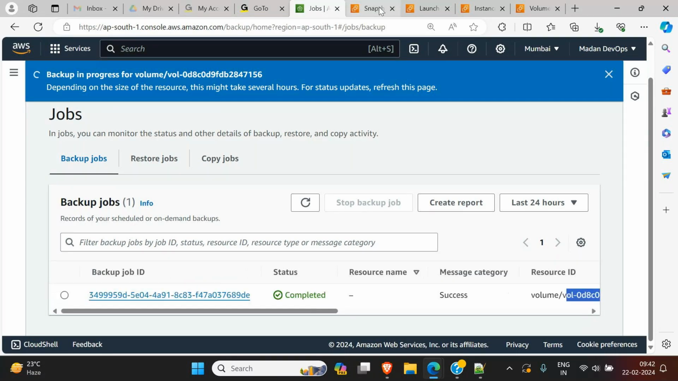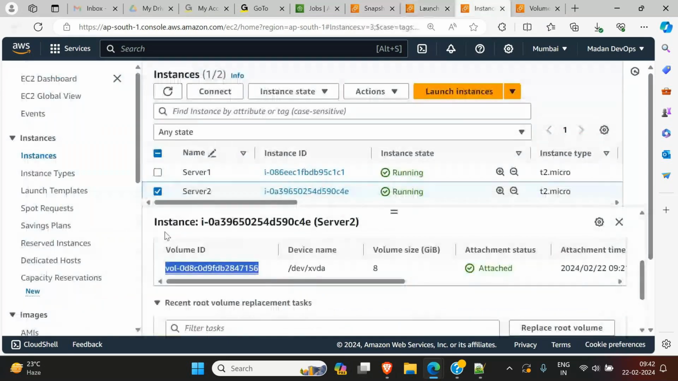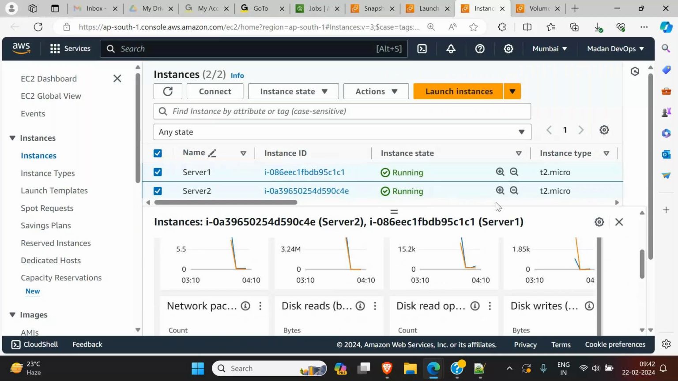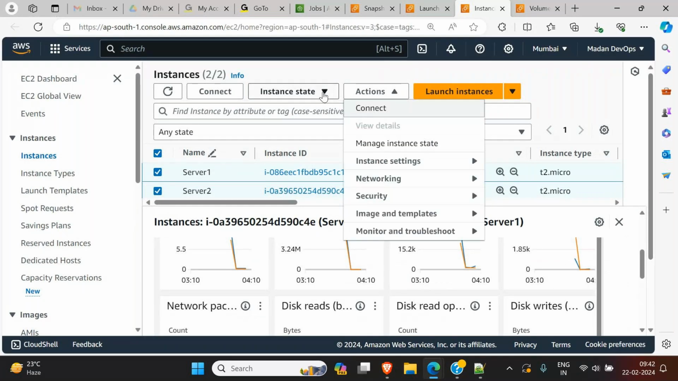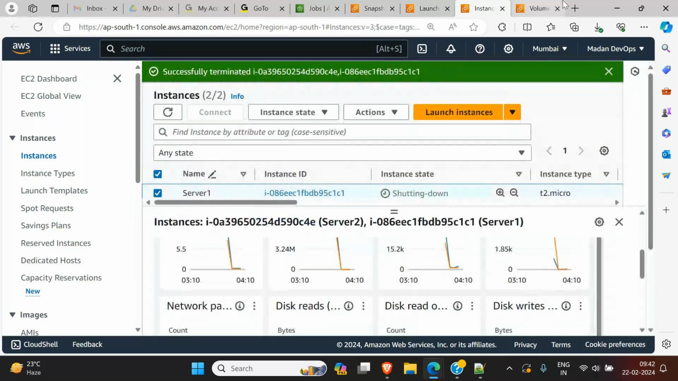Now what I will do, because I don't want these servers now, the project is completed. We have taken that data. So now select all of them, go to Actions, Instance state, and terminate them. The servers are closed, deleted now.